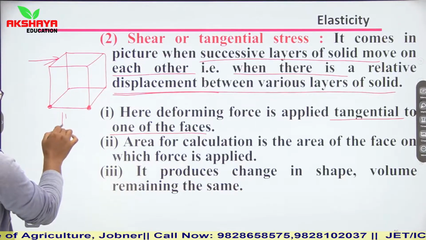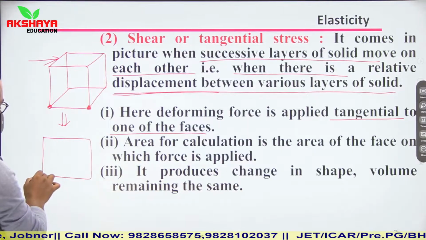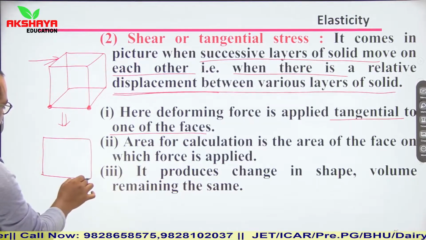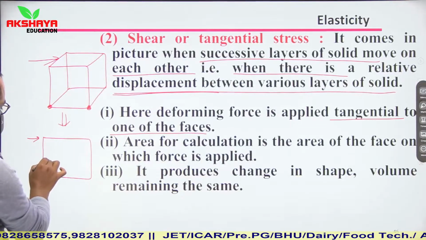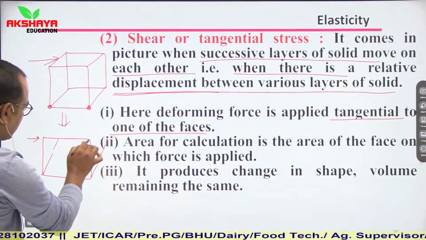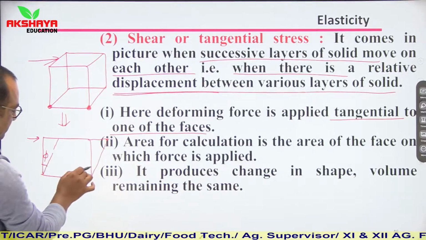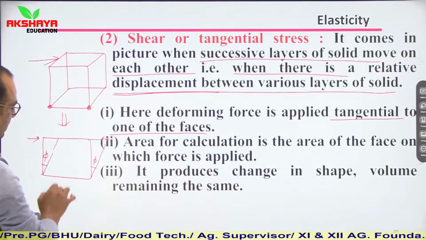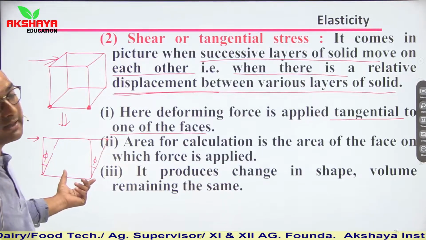I am simply making it in 2D. These two sides are fixed and a tangential force is applied, then these vertical sides will shift relatively with each other like this. So if this is moving by an angle phi, then this will also move by an angle phi. So this causes relative displacement in the layers.